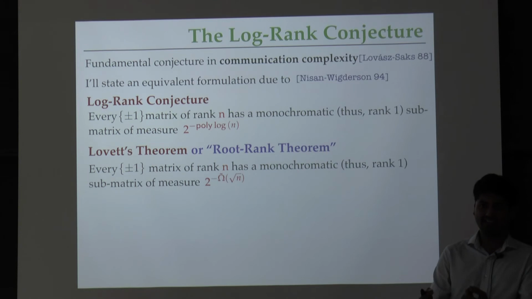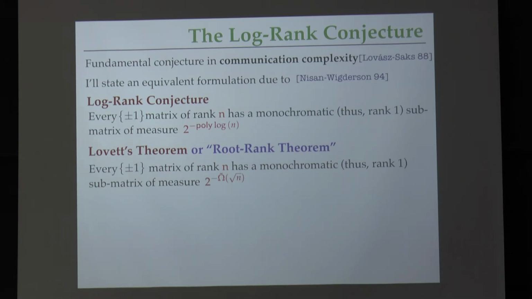We wanted a really large submatrix, a 2 to the minus polylog n fraction. What we can establish is a 2 to the minus root n fraction. Okay, great. So before moving on, I want to give this image because that will help us think about how to apply it to our structure theorem.